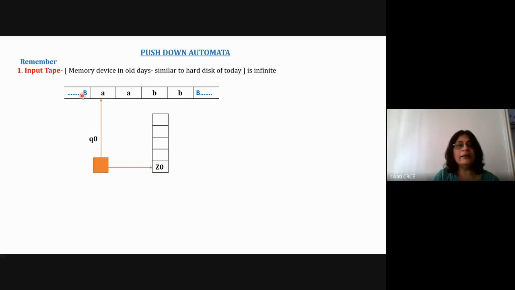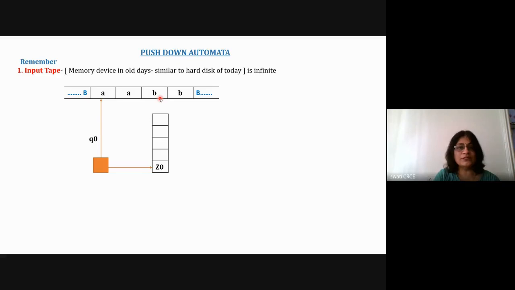We have the infinite input tape, and on the tape we can store any input word, a word of the language. Now the language is a CFL, a context free language. I'm taking the example of a raised to n, b raised to n, where the number of a's and the number of b's are equal. I'm taking two a's and two b's in this diagram. So two a's and two b's are stored on this input tape.